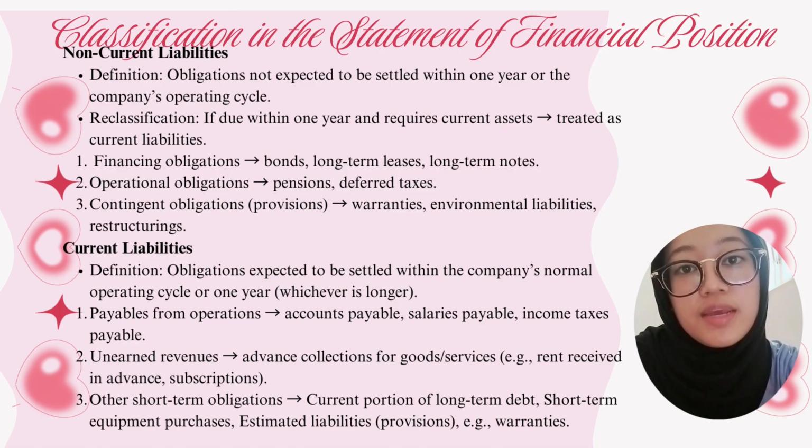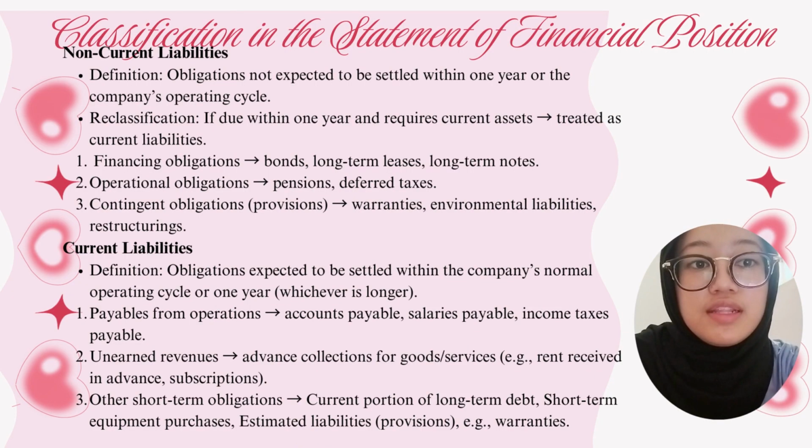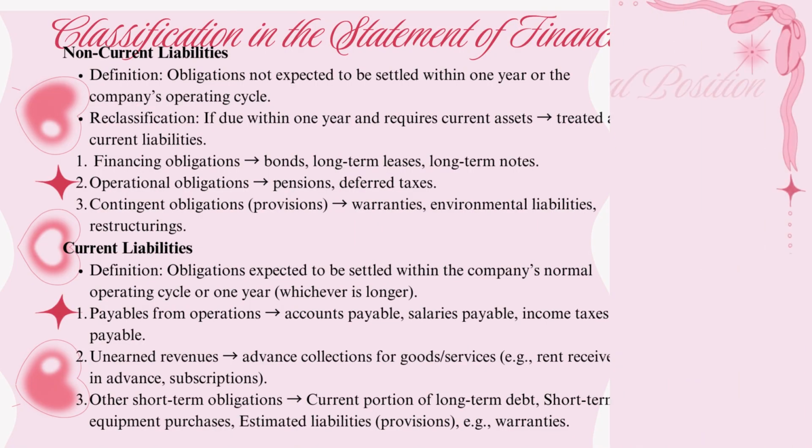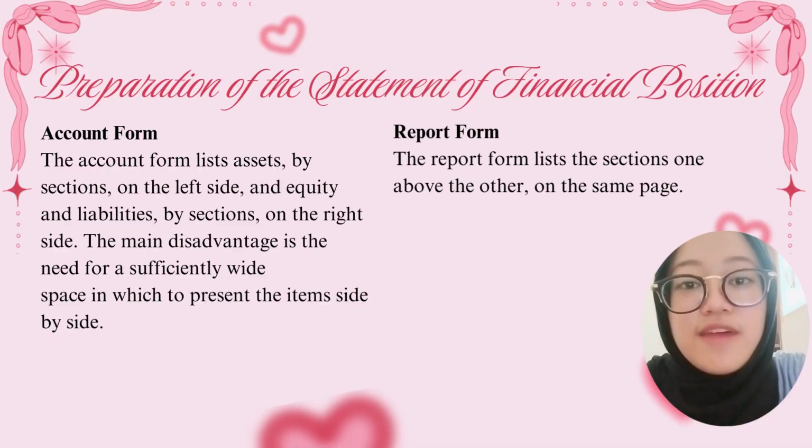And current liabilities are expected to be settled within the company's normal operating cycle of 1 year. They are divided into three parts: the payable from operation, like accounts payable; then unearned revenues, like rent received; and then other short-term obligations.